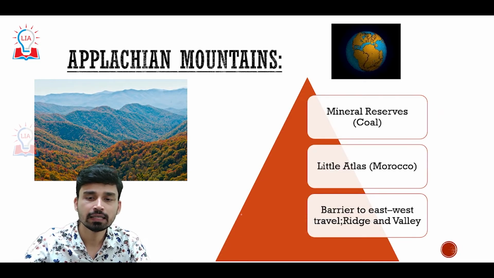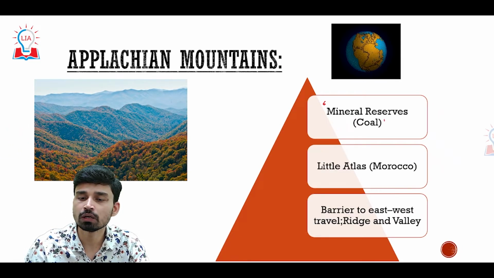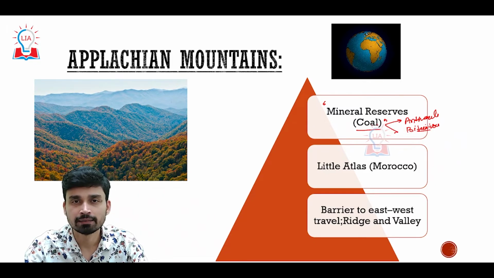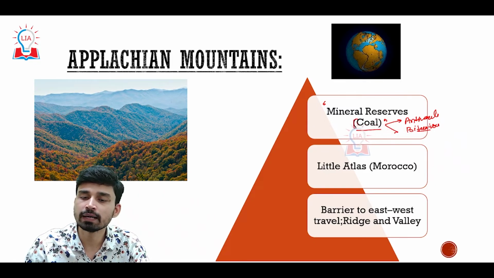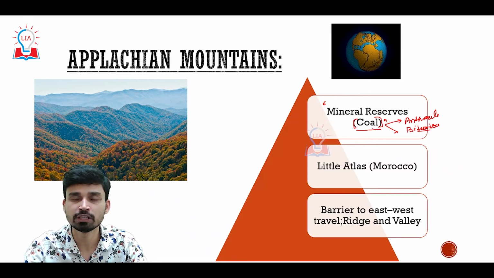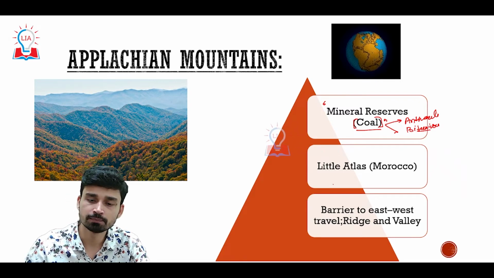Not only that, the Appalachians are very well known for large-scale mineral reserves, especially coal reserves, and here both anthracite as well as bituminous types of coal are found in the valleys of the Appalachian region. It is the presence of this coal that has led to the flourishing of a large number of iron, steel and automobile industries around the Appalachian Mountains.